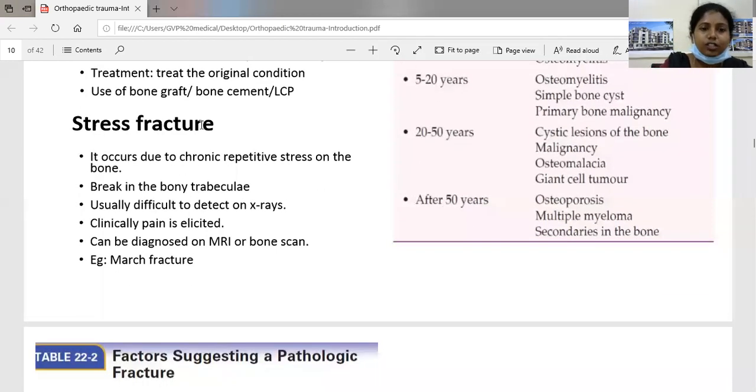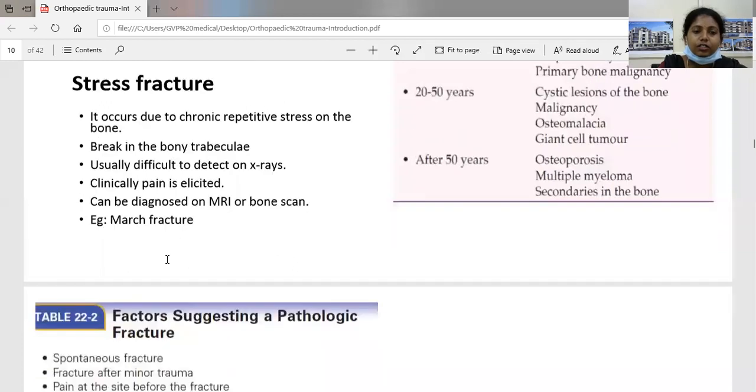So what is a stress fracture? It occurs due to chronic repetitive stress on the normal bone. There will be a break in the bony trabeculae. Usually it is difficult to detect on X-rays. Clinically, the pain is elicited. So it can be diagnosed on MRI or bone scan, as it is very difficult to detect on X-rays. The example for stress fracture is March fracture.